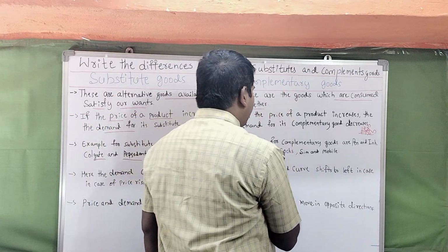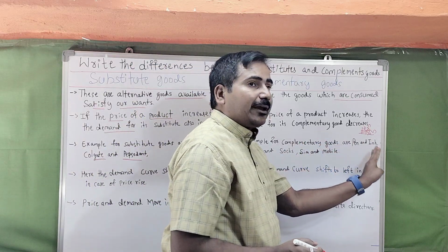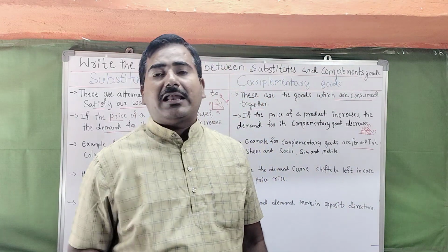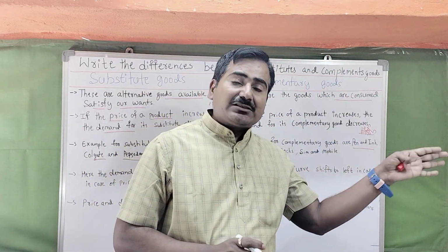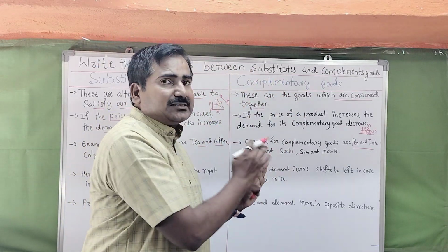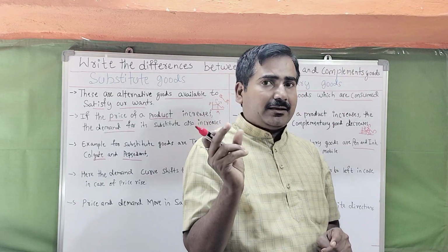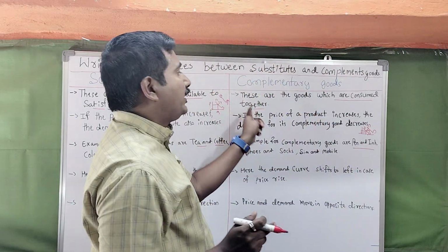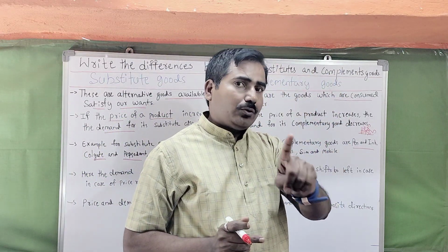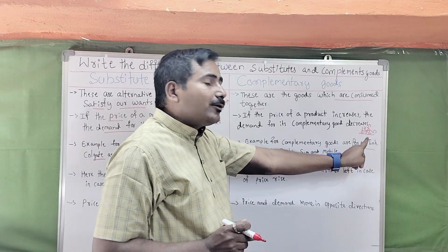But on the complement side, for example, complementary goods are pen and ink. So this is also one of the ways a question is framed, like one word or match the following. One side will be complementary goods, A side, and on the B side, pen and ink. So that is the example for complementary goods. This question is also framed for 1 mark questions, you know that. Complement goods, pen and ink is a good example.